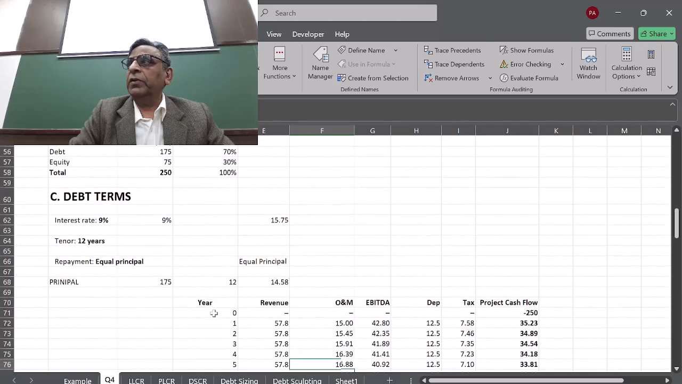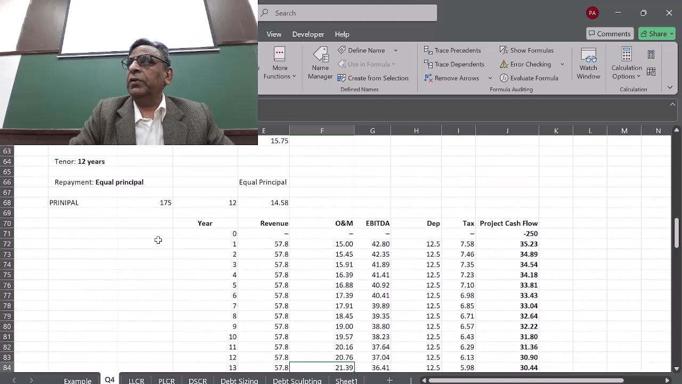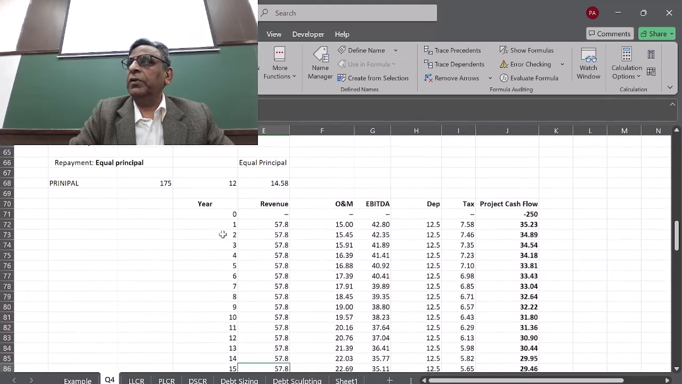Now we make the calculations. What is the life of the plant? 20 years. In year 0, how much money is the company going to pay? 250 crores. This is going to be the outflow in the first year. There will be no revenue, no expenses, no tax. Now we have year 1. The revenue is 57 crores in all the years, right up to 20 years.